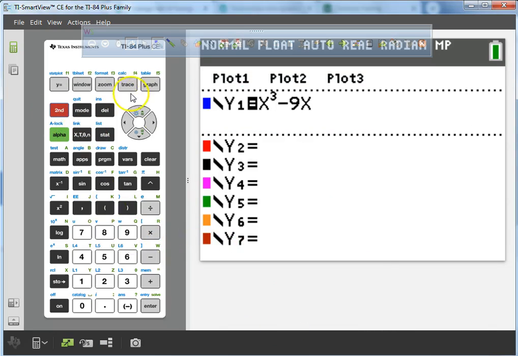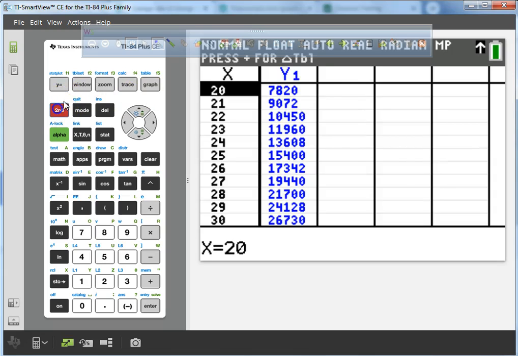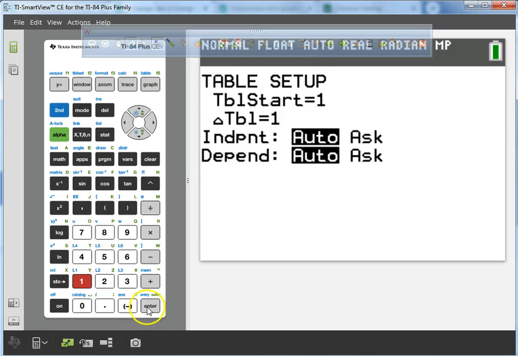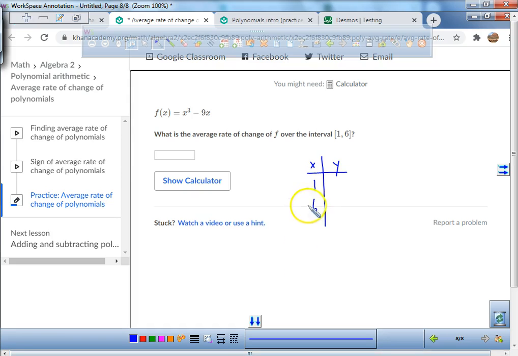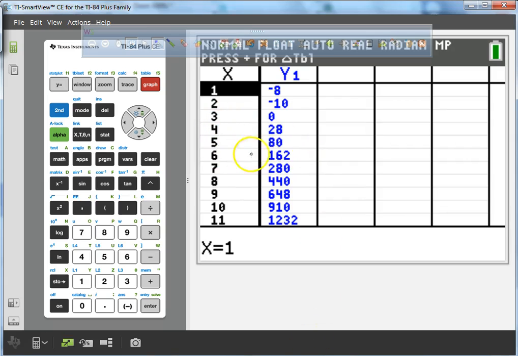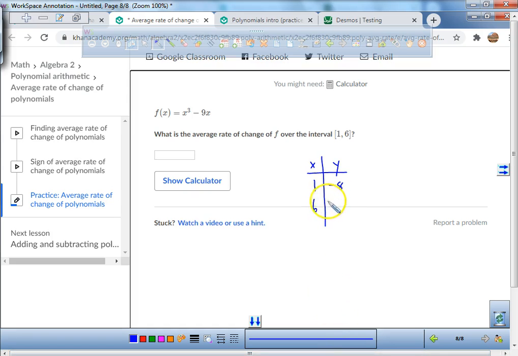Okay, and then I'm going to check my old table right here, but ooh, that's way too high. So I'm going to start my table at 1, because I needed to know what 1 was anyways, because I'm going from 1 and 6. So 1 is at a negative 8, 6 is at 162. So right here, 1's at a negative 8, and it looks like 6 is at a 162. So I'm going to put 162.